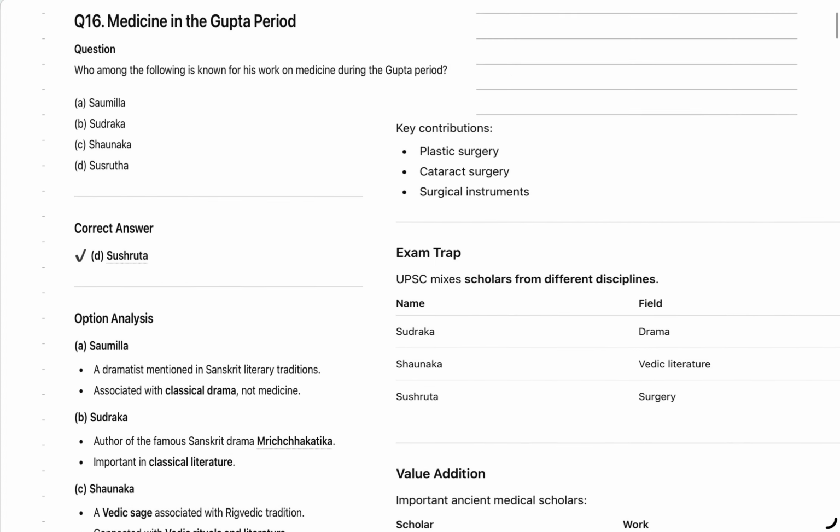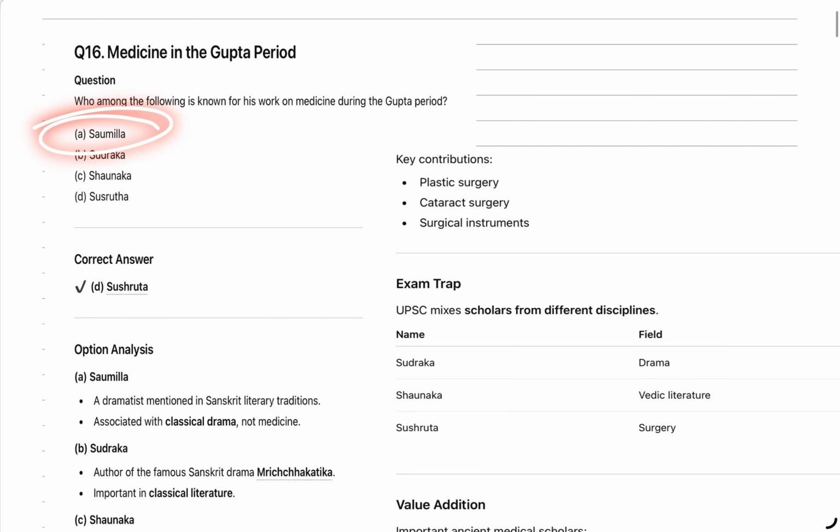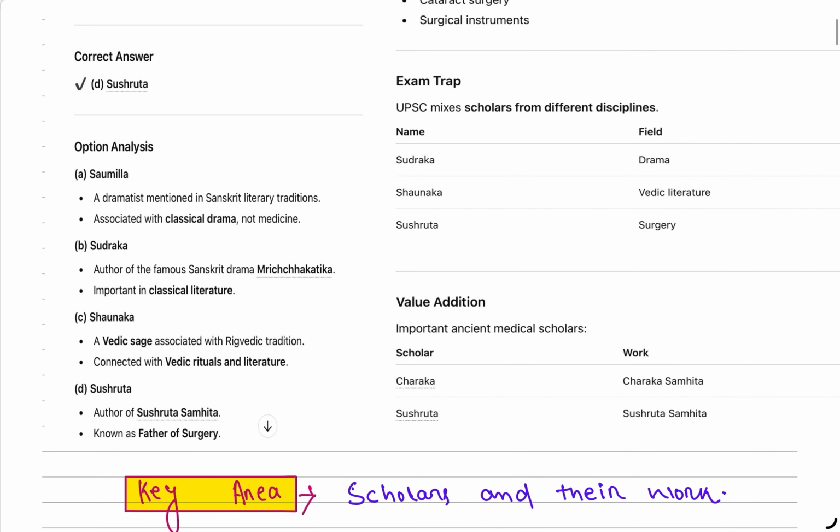Okay, so the first option was Somila. Somila was basically a dramatist mentioned in the Sanskrit literature tradition, associated with classical drama, not medicine. Then Sudraka, we have learned that Mrichchhakatikam is by Sudraka, important classical literature.